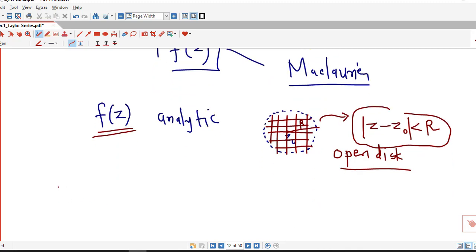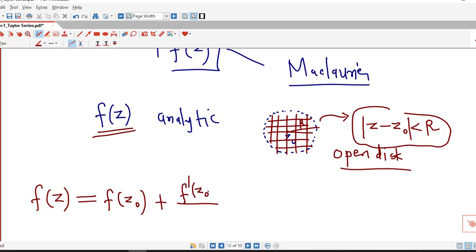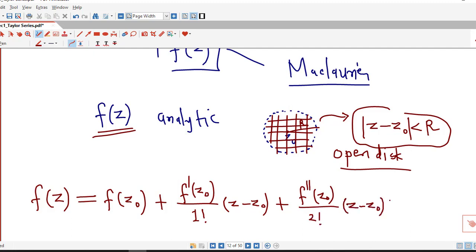Then Taylor's theorem says that our function f of z can be represented by a power series whose first term is f of z0, second term is the first derivative at z0 divided by 1 factorial into z minus z0, third term is the second derivative at z0 divided by 2 factorial into the square of z minus z0, and so on.